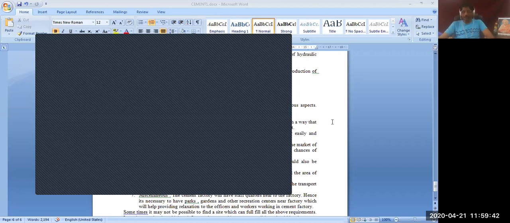Now coming to manufacturing of cement. There are two processes that we can use in the manufacturing of cement in the cement factory. One is called the dry process, another is called the wet process. In the examination you will be asked to explain either the dry process or the wet process with a flow diagram. This is the flow diagram. Any could be asked, or he may not mention which process you need to write. In that case, whichever is easier for you, you can write either the wet process or the dry process. If he mentions one, then you have to write about that process.